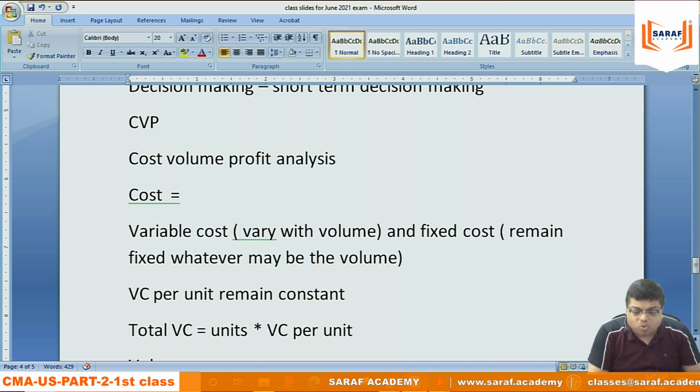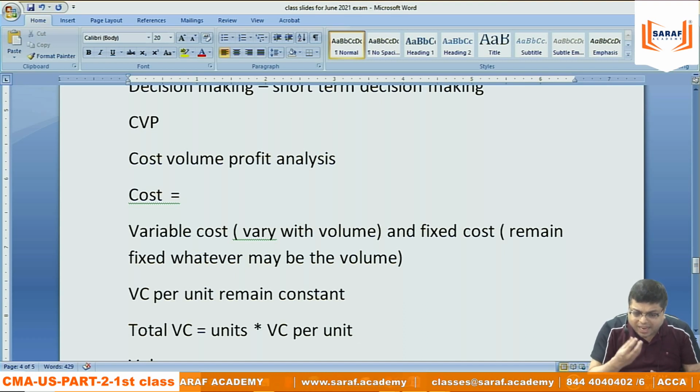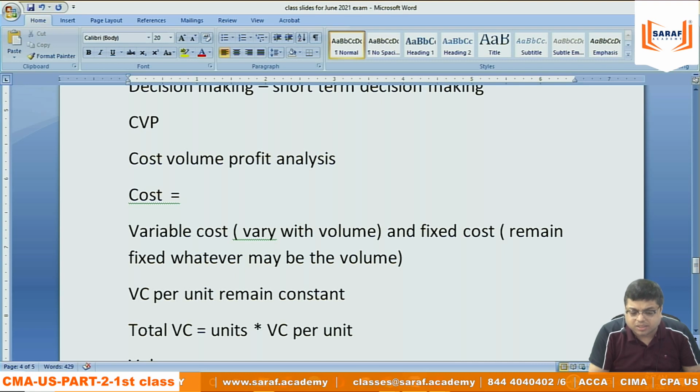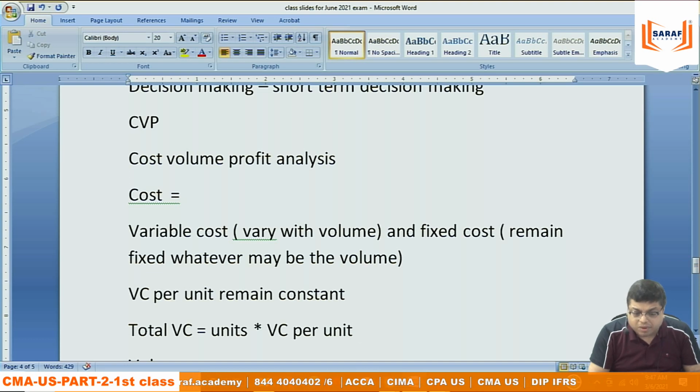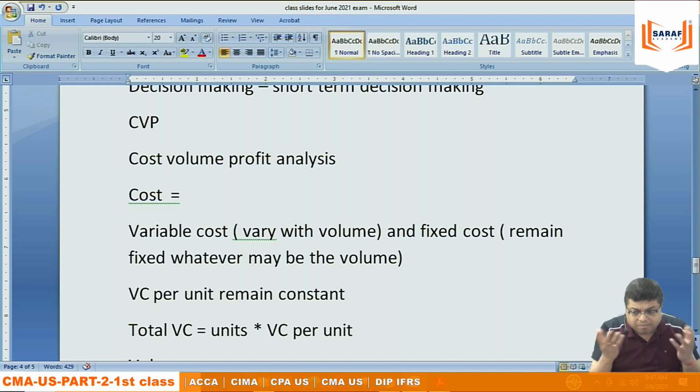If your units are more, the total variable cost will be more. When I say this, I am saying it on the basis of certain assumptions. If my material cost for one unit is $10, it may be less than $10 if I am purchasing more material and getting a bulk discount from the supplier. It may be possible.